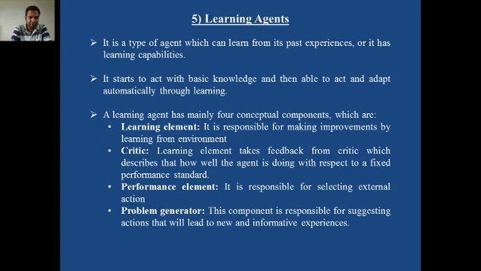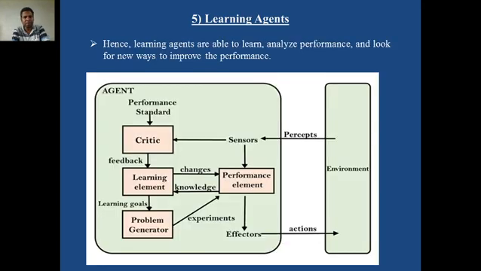Which are the four conceptual components useful to design learning agents? It requires a learning element, a critic, a performance element, and a problem generator. We will cover these points, but before that we need to go through this particular diagram.